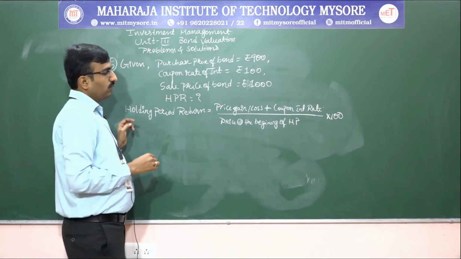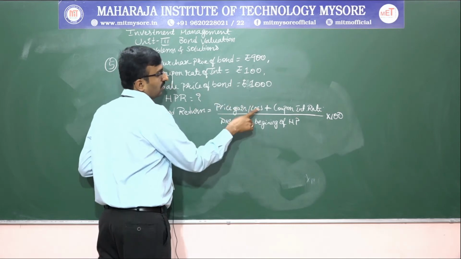Okay. First we find out whether we got a price gain or loss.